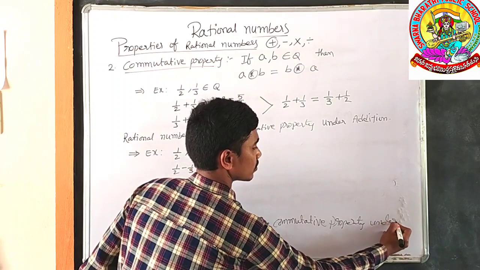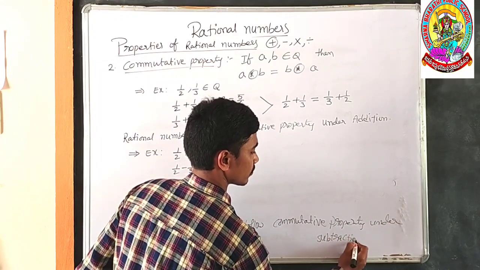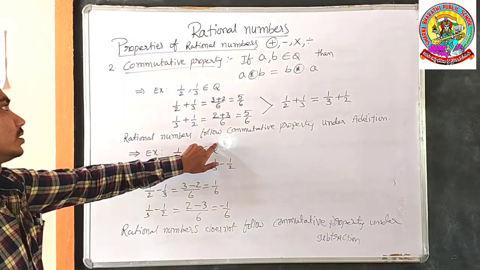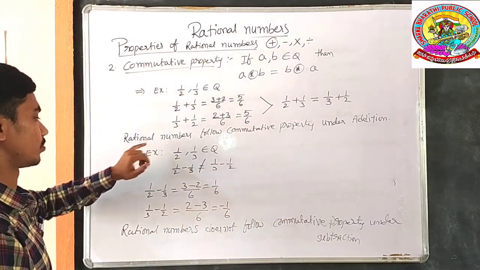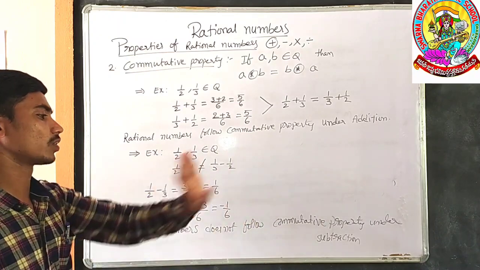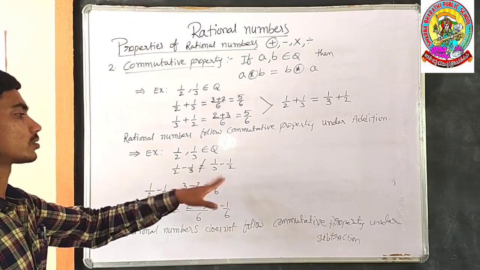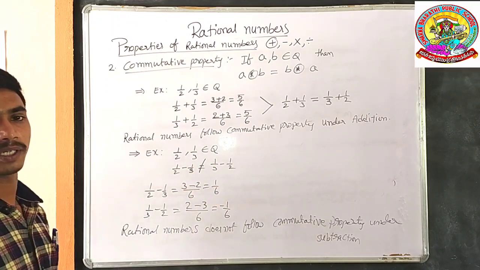Under subtraction. Under addition, it follows commutative property, rational numbers. Under subtraction, the rational numbers doesn't follow commutative property because 1 by 2 minus 1 by 3 is not equal to 1 by 3 minus 1 by 2.